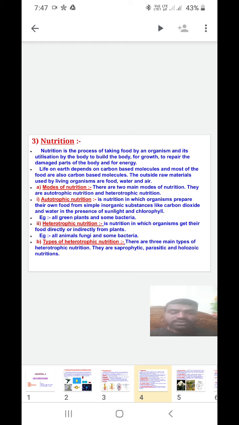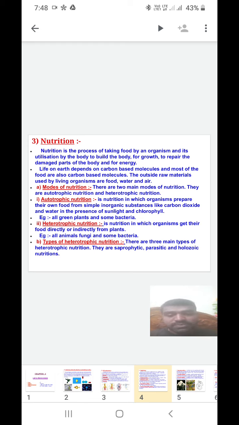Autotrophic nutrition is nutrition in which organisms prepare their own food from simple inorganic substances like carbon dioxide and water in the presence of sunlight and chlorophyll, and they utilize all these simple substances to form food material for their survival. That type of nutrition is called autotrophic nutrition.